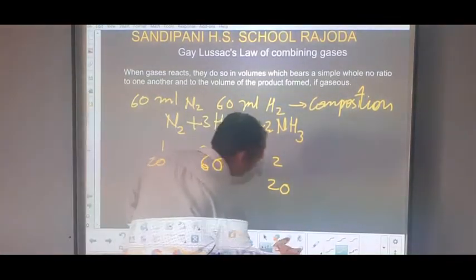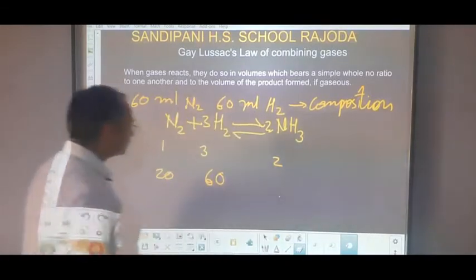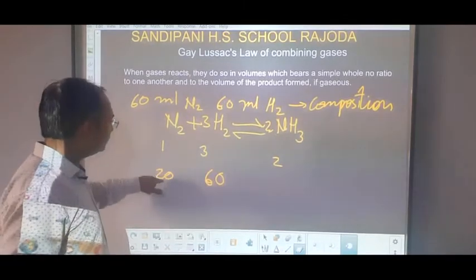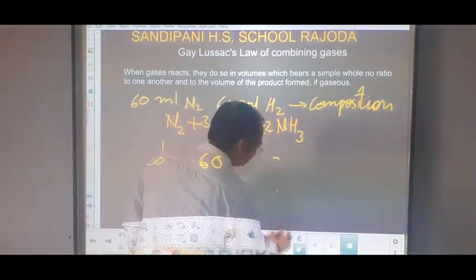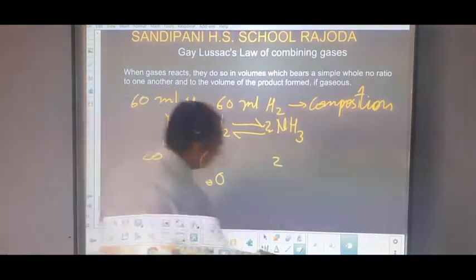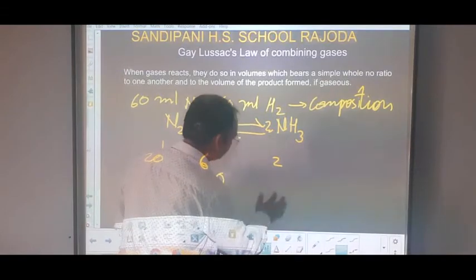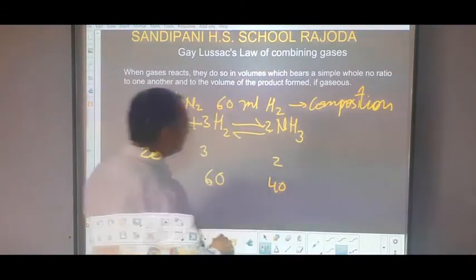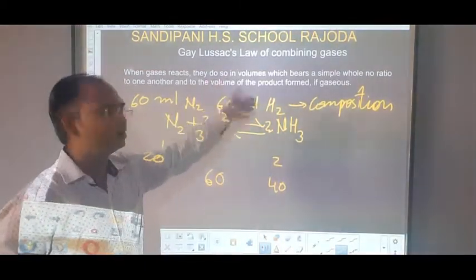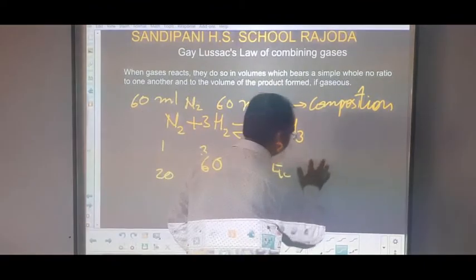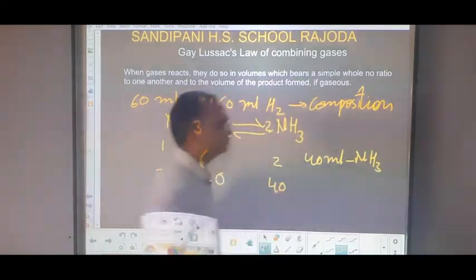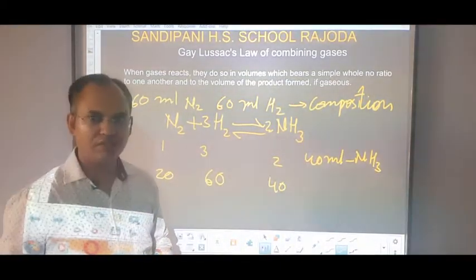That means twice it will be equal to... no, it will not be equal to 20, it will be equal to twice the volume. If 1 is equal to 20, then 2 will be equal to 40. It will be 40 ml. The volume of the ammonia formed will be 40. So the composition in the end is 40 ml of NH3, ammonia, and what is the next composition?